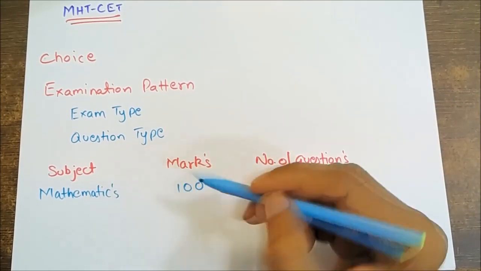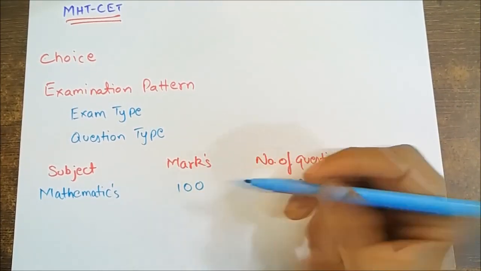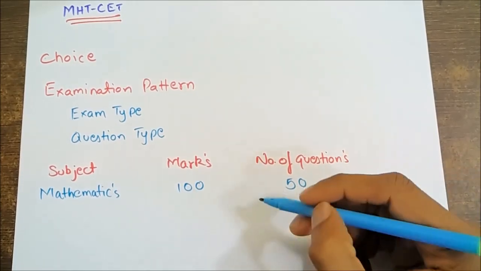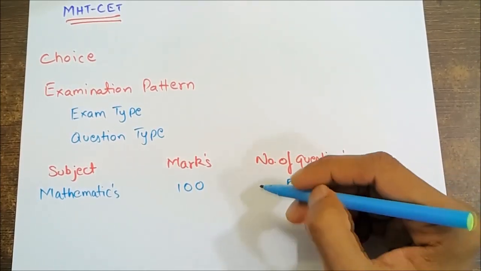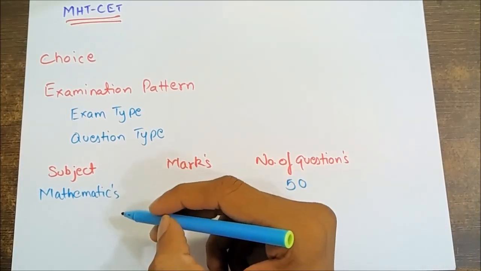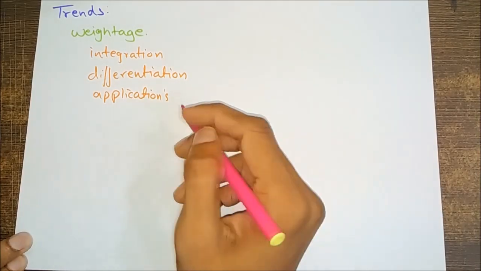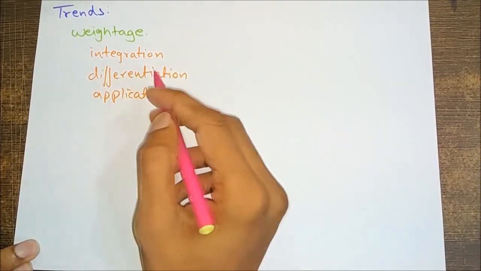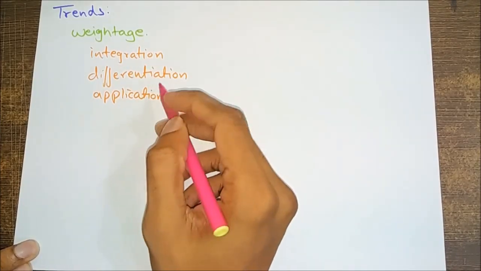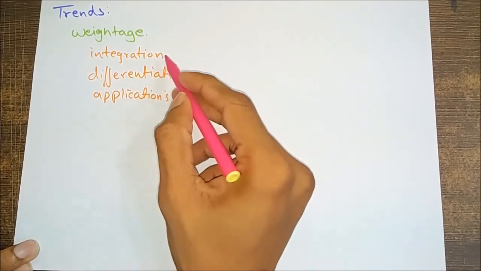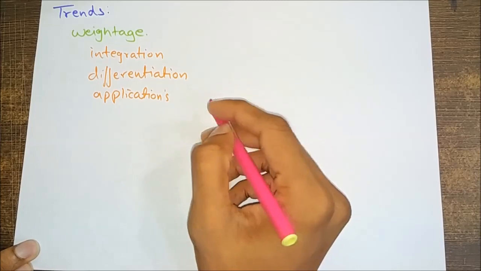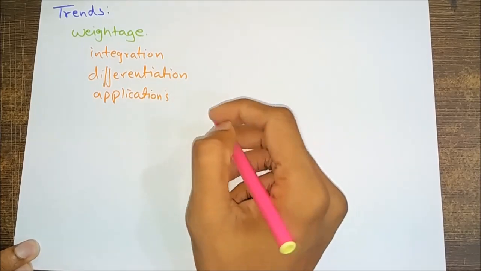Subject mathematics, marks 100 and number of questions is 50. So it is 2 marks for each question in mathematics. Let's see trends on chapters. Most weightage is generally given for calculus section, that is integration, differentiation and applications. Second most weightage is given to circle and conics chapters.